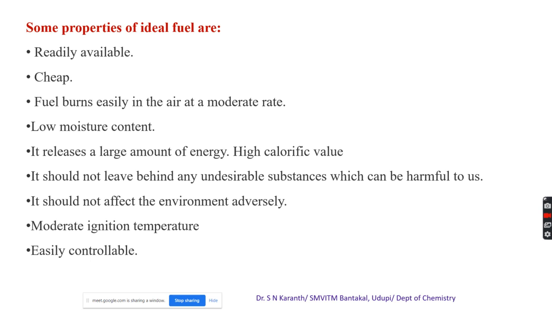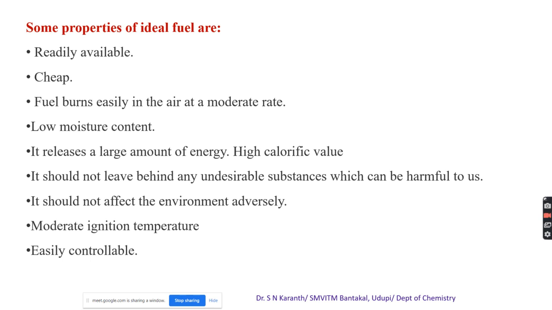Once the burning takes place, we should be able to control the burning process easily. These are a few properties we should consider while choosing a fuel as an ideal fuel. The main thing is a high calorific value, that is, it should release a large amount of heat energy.